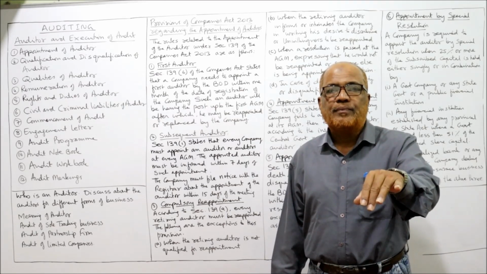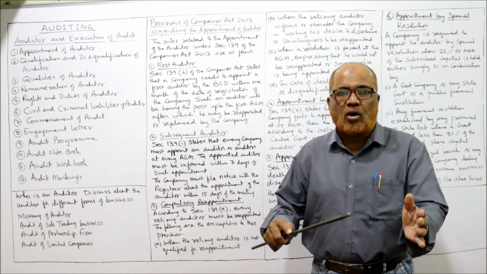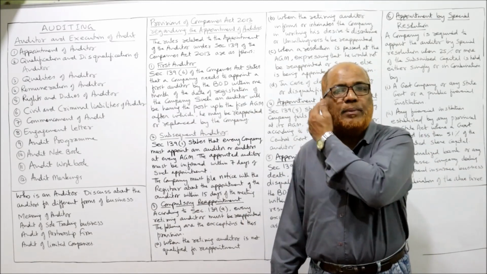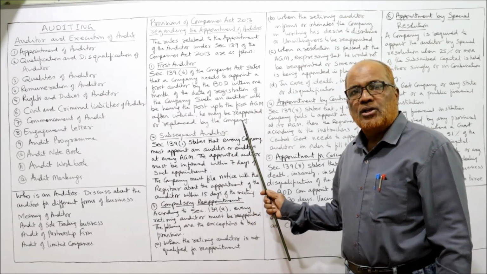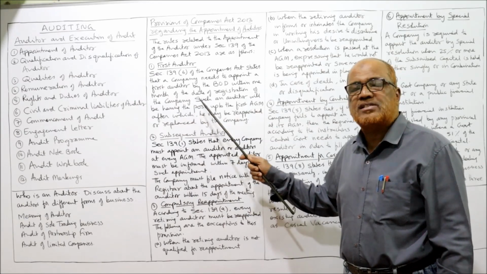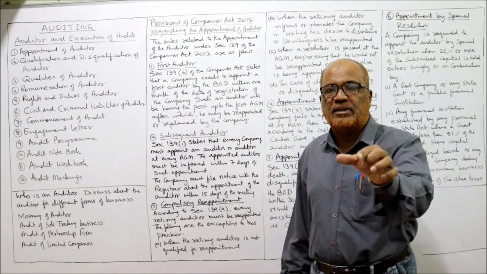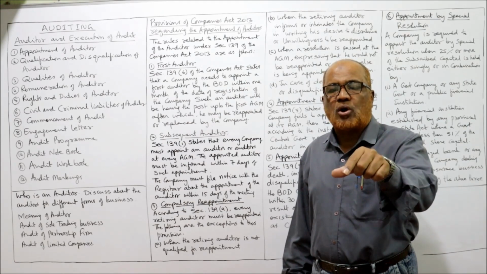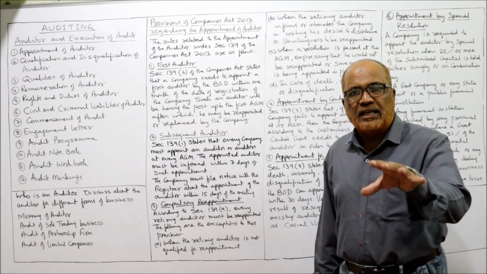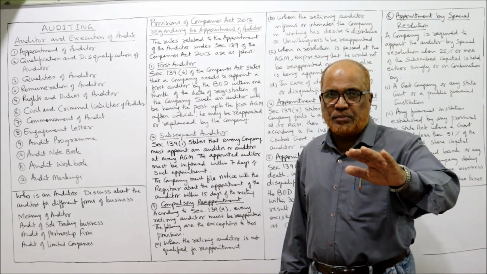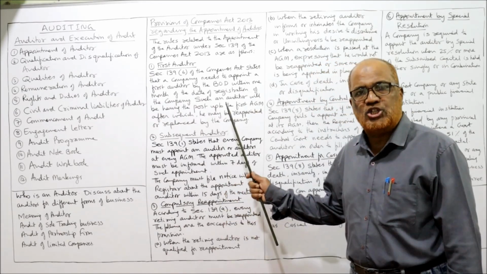In that AGM, a new auditor may be appointed, or he may be reappointed. The existing auditor may be reappointed, or a new auditor will replace him at the first Annual General Meeting. So what are the rules regarding the first auditor? The first auditor will be appointed by the board of directors within 1 month from the date of incorporation of the company. He will hold the position up to the end of the first AGM. In that Annual General Meeting, the old auditor will be reappointed again, or a new auditor will be appointed.